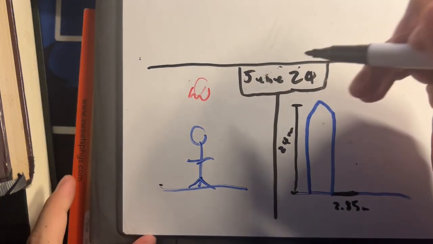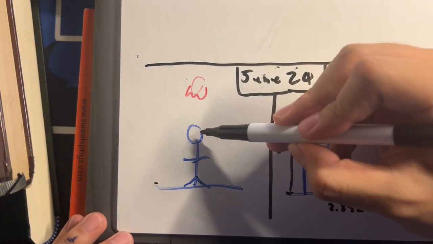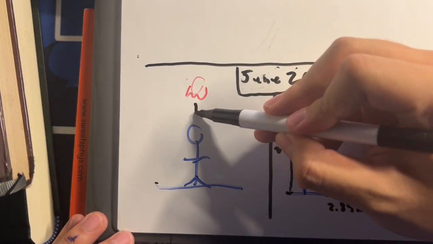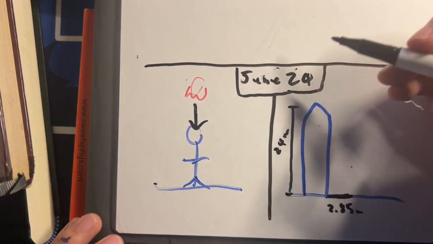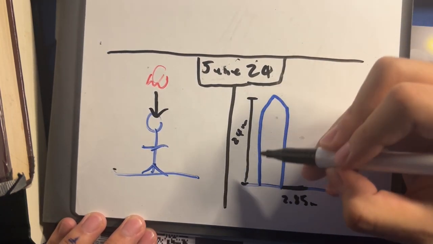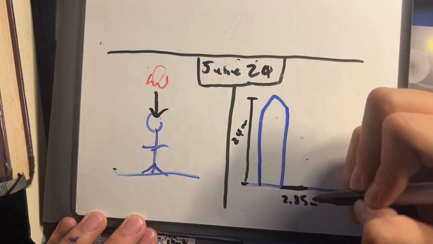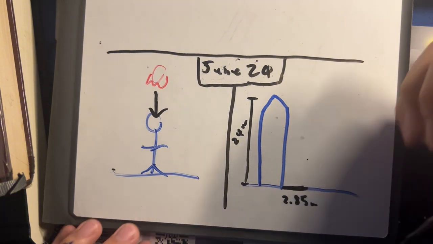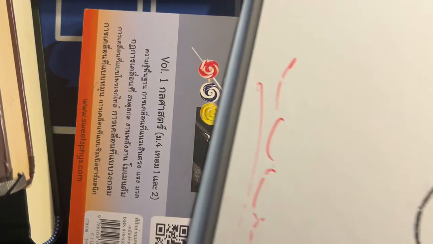Additionally, we also know that on June 24th of every year, Paco will observe the sun right over himself. And on the same date, the tower Pachita owns, which is 24 meters in height, would cast a shadow of 2.85 meters. Now let's map it in a better way.